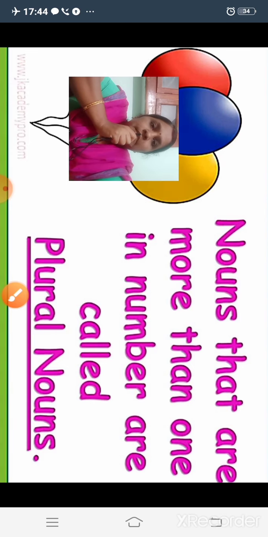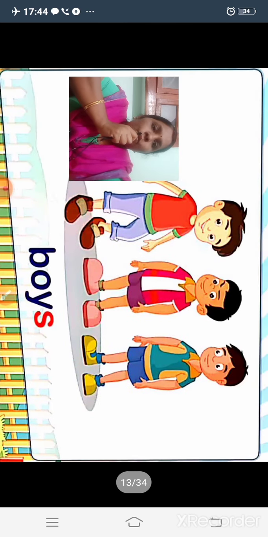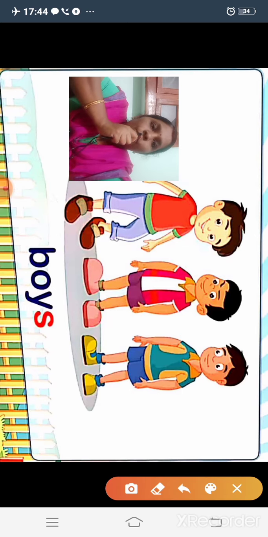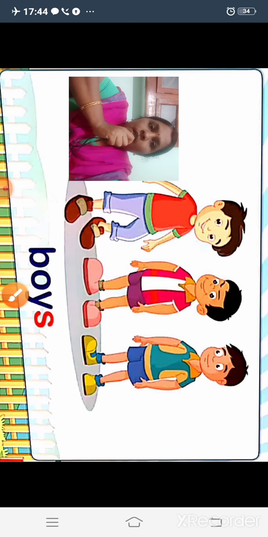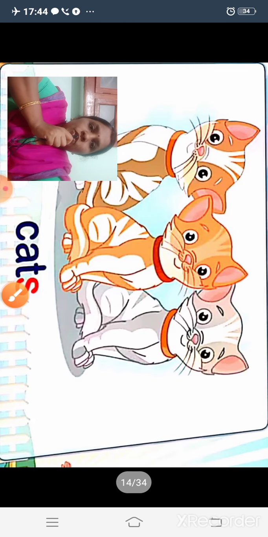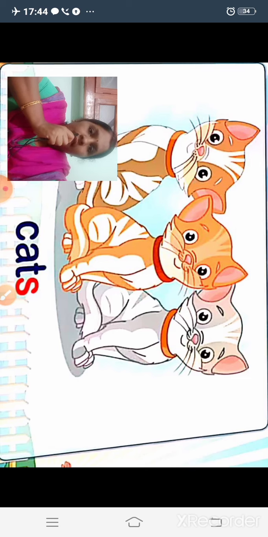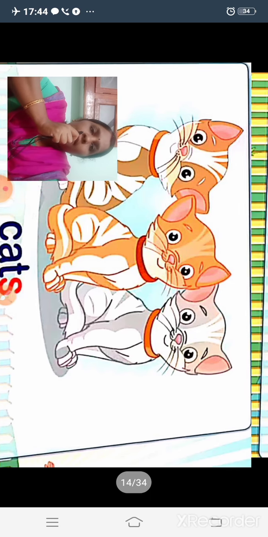Let us see some more examples. Look at this picture. We can see 1, 2, 3 boys, more than one, so it is in plural form. In this picture we can see 3 cats, so cats also is in plural form because it is more than one in number.